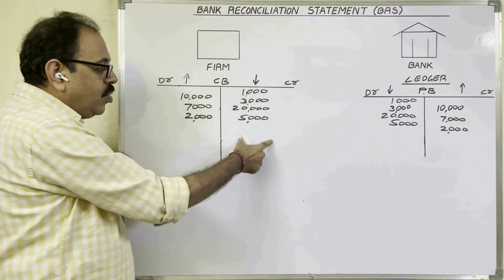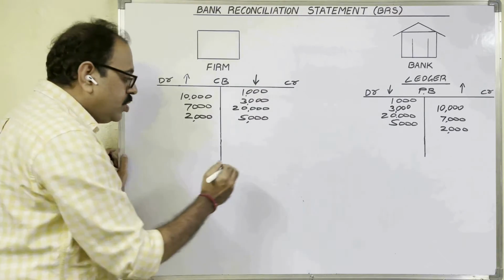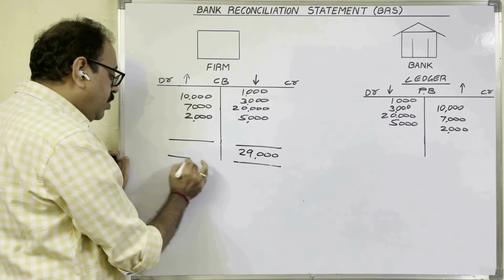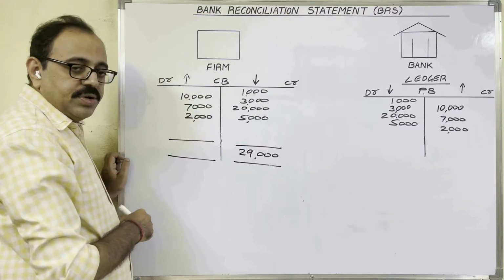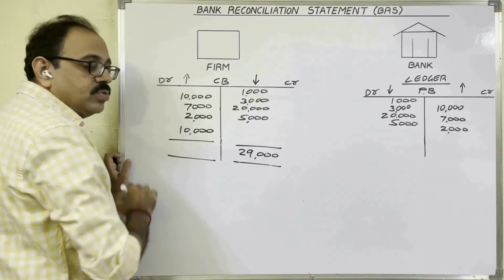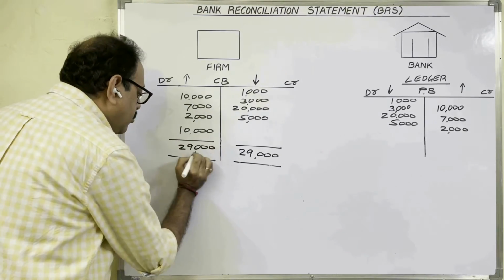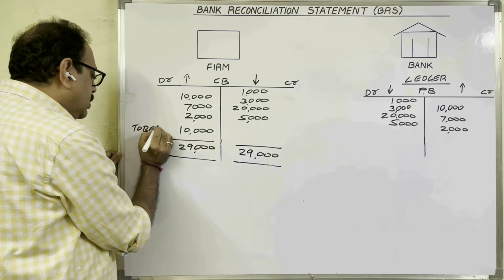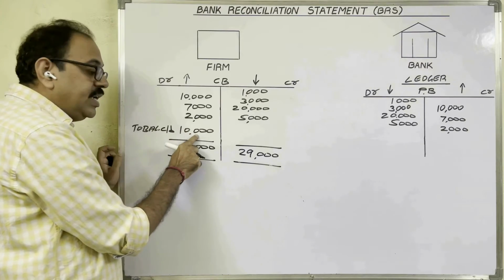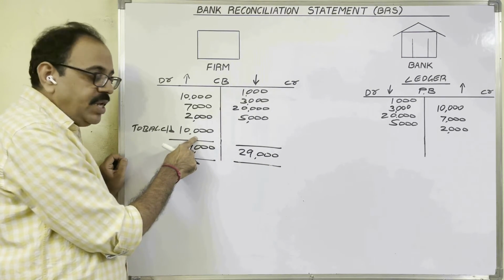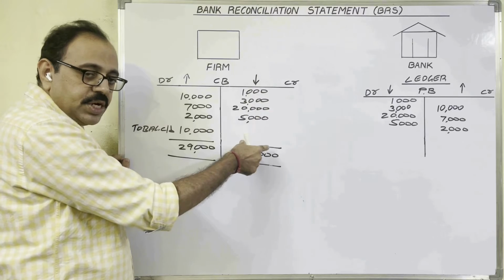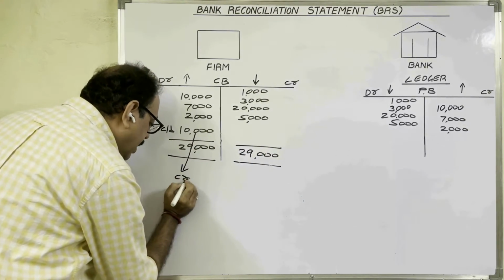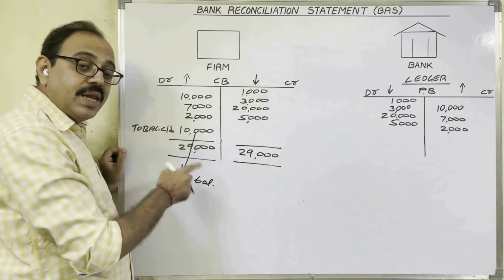Here, credit total is more than debit total. So credit total is 29,000 rupees minus debit total 19,000 is equal to 10,000 rupees. Total 29,000. So this is the balancing figure, no? To balance carried down. Which side is it coming? Debit side. Means which side total is more? Credit side total. Therefore, this balance is known as a credit balance. Cash book is showing a credit balance.